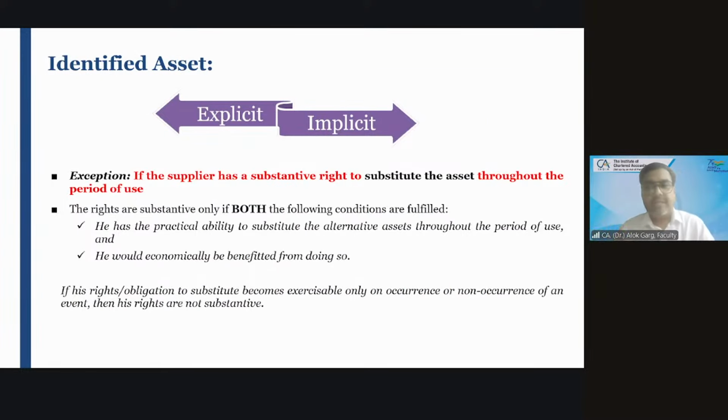So let me tell you. A public company, a listed company, a government company, they have taken 5 cars on a lease basis. 5 Innova Crysta cars.